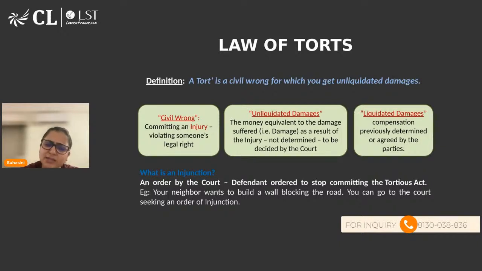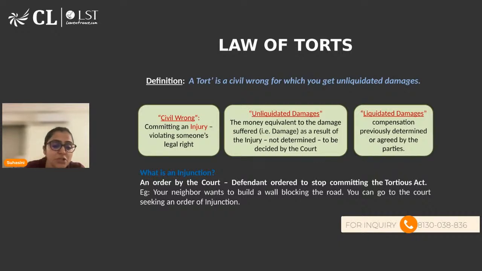But in that case also, you would not want to go to the court because हमें पता है प्रोसेस बहुत लंबी है, टाइम कंज्यूमिंग है, मनी कंज्यूमिंग है. तो whatever I will get as a compensation, उससे ज्यादा तो मेरे खर्चे हो जाएंगे. So keeping that in mind, this is the common perspective of people. They don't prefer going to court. So that is also the reason why we have very less litigation with respect to law of tort.